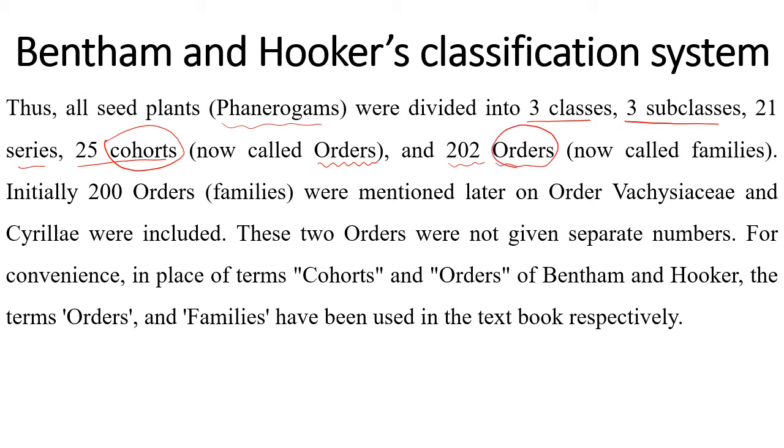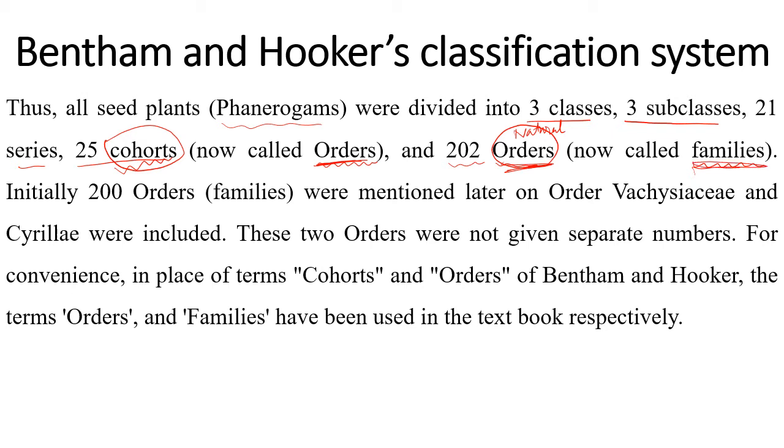Actually, the word used by them was natural order, but that is called as a family. So these name changes you have to take into consideration. Instead of the word cohort, use this word order, and instead of natural order, use the word families.